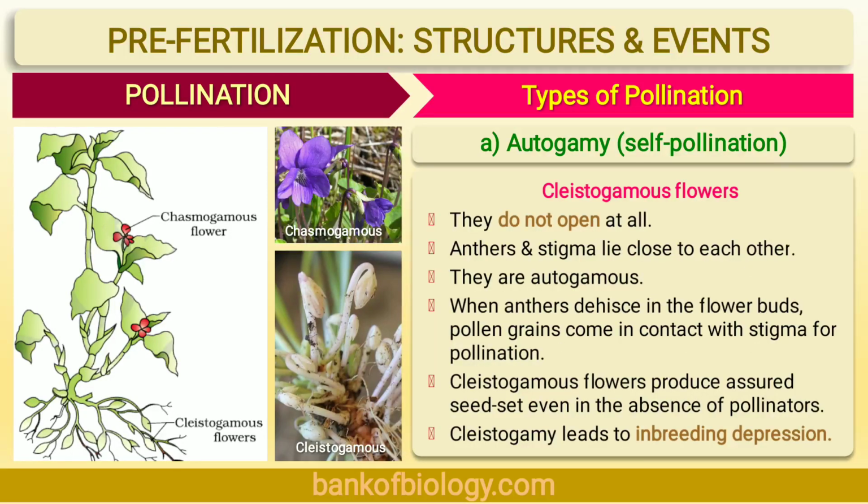Let's see the features of cleistogamous flowers. These flowers do not open at all. Anthers and stigma lie close to each other. Obviously, they are autogamous. When anthers dehisce in the flower buds, pollen grains come in contact with the stigma for pollination. Cleistogamous flowers produce assured seed set even in the absence of pollinators. And cleistogamy leads to inbreeding depression. We will discuss this term at the last.